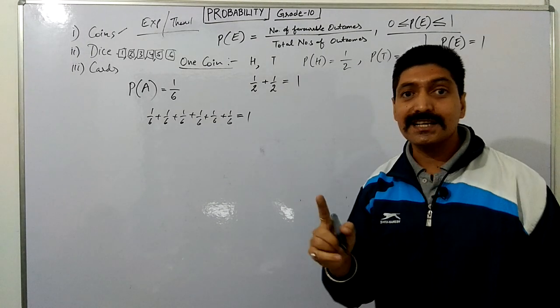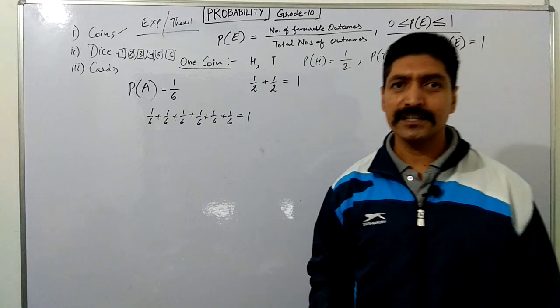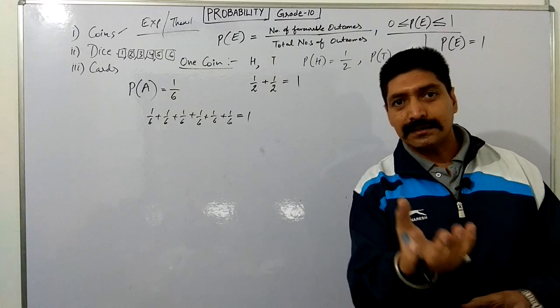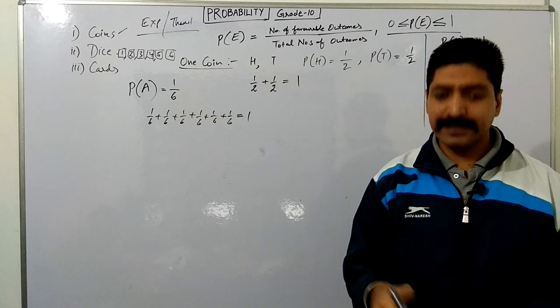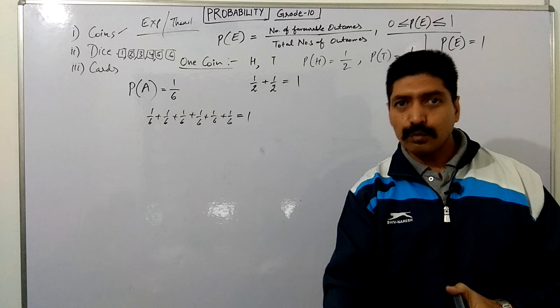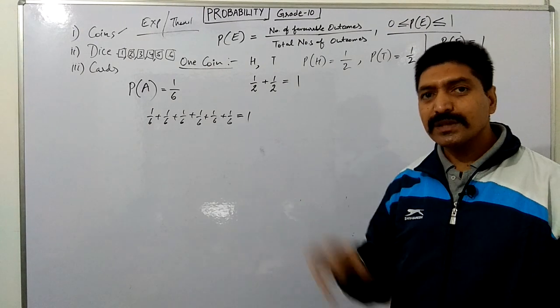If the probability of an event E is equal to 1, that event is called a sure event. Yes, definitely that will happen. One example I am giving: suppose in a sack or a bag, we have red color balls, either 10 or 15. If we are doing an experiment and drawing one ball from the bag, what is the probability that it is red?